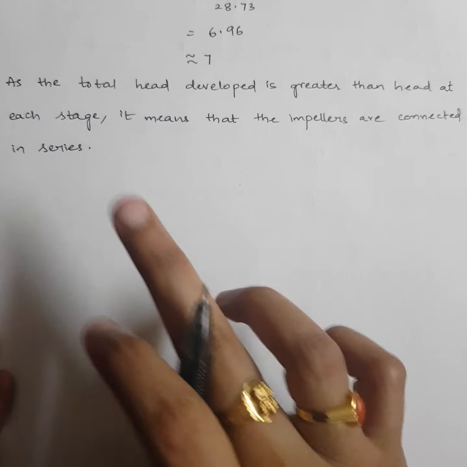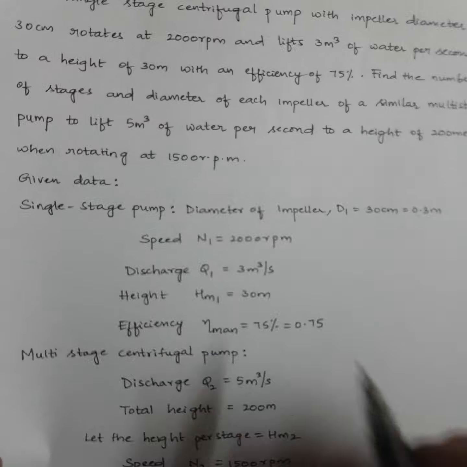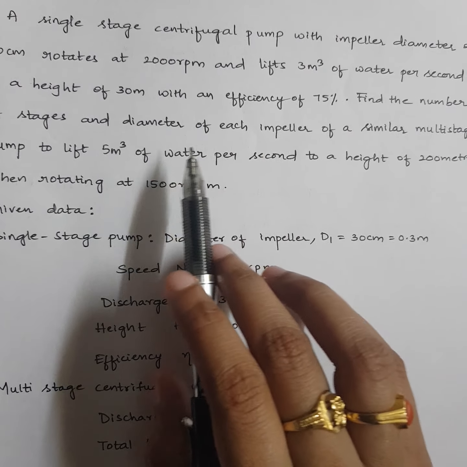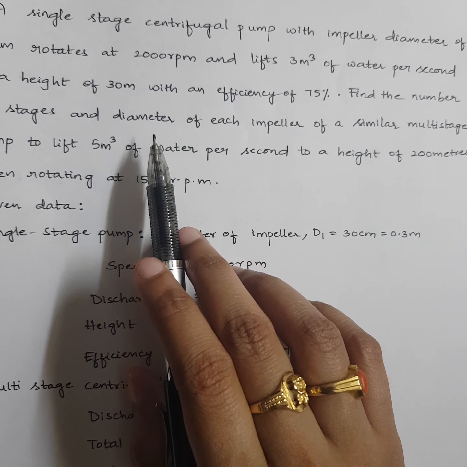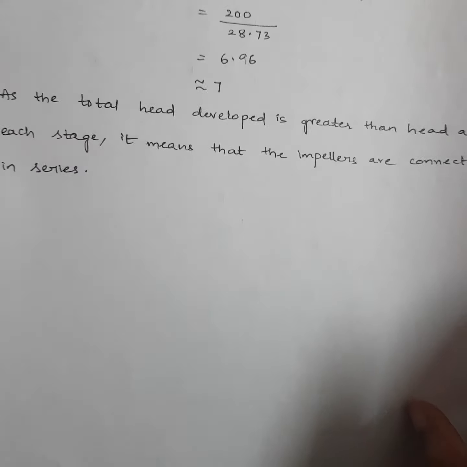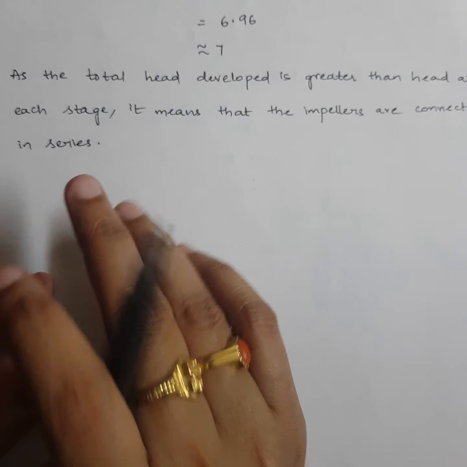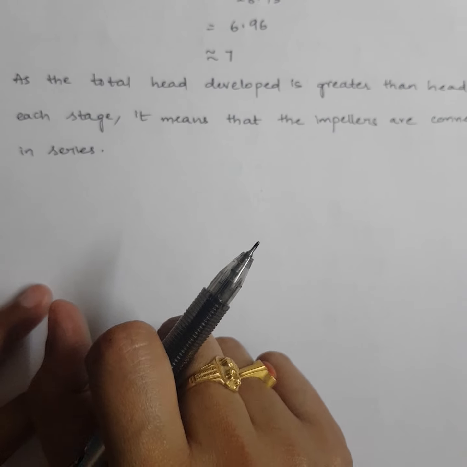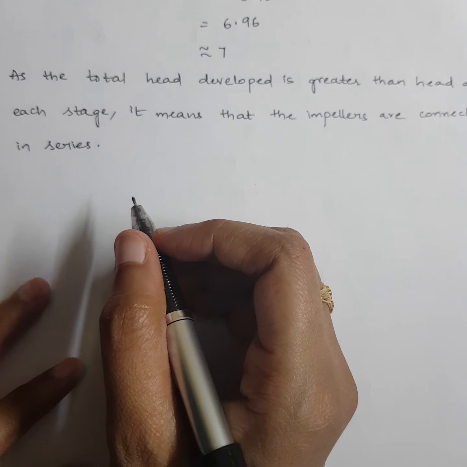Whatever we have calculated, from there we calculated the number of stages. We are not yet done. We have another part of the question. What is it that we need to calculate? Diameter of each impeller. We got 7 impellers. Now we should calculate the diameter of each impeller. So how do you calculate the diameter now? I told you in the conditions to be remembered in model testing, one condition related to tangential velocity. From the tangential velocity formula I derived, you remember, I denoted it with equation number 3.